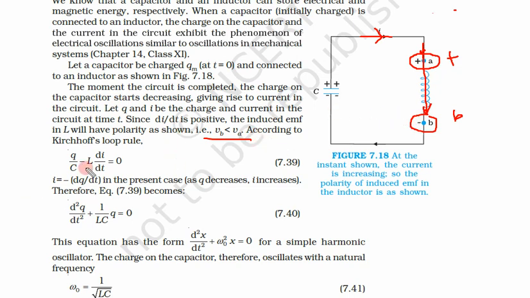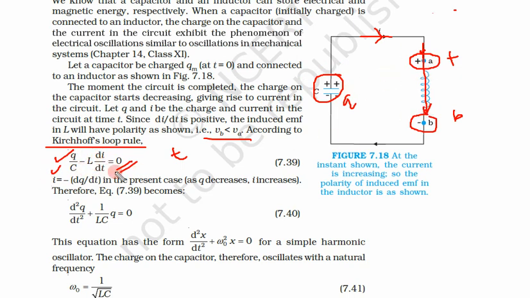Now let us apply Kirchhoff's loop rule. In this case we have two components. Since there is no external source, the external voltage is 0. So at some time t, the charge remaining is Q. So Q upon C is the voltage on the capacitor, and this is minus L di by dt.